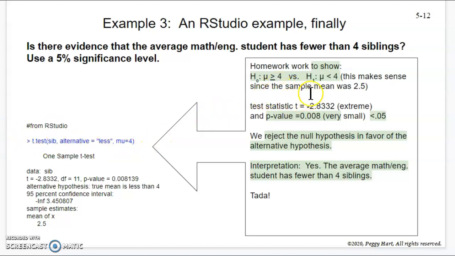The reason is because H1, we're going to set up with mu less than 4. That's because the sample mean was 2.5 in that data set. And we asked, do they really have an average of fewer than 4 siblings? And that's for all average math and engineering students. And this is greater than, as an opposite. And that's what you would run. And then everything's showing up in here. Okay, I'll see you in class.